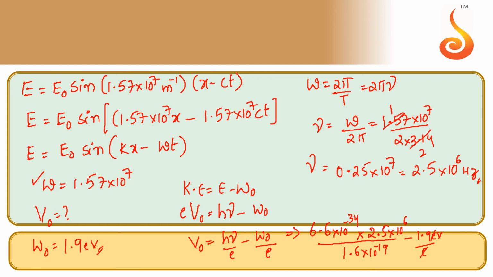So the electron gets cancelled. If we simplify this, 6.6 into 10 power minus 34 into 2.5 into 10 power 6 by 1.6 into 10 power minus 19 will give 3.1 volt, minus 1.9 volt. So finally we will get 1.2 volt. So the stopping potential value will be 1.2 volts.